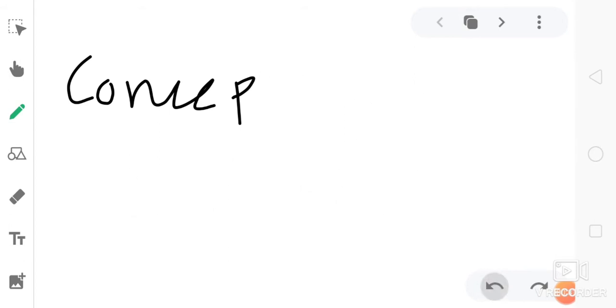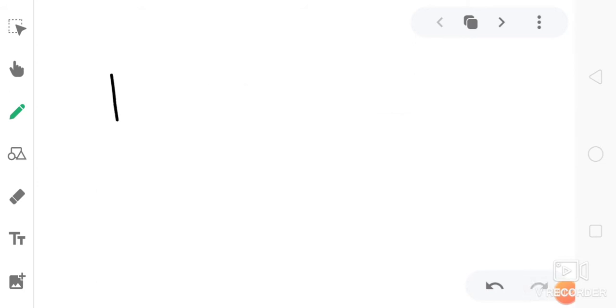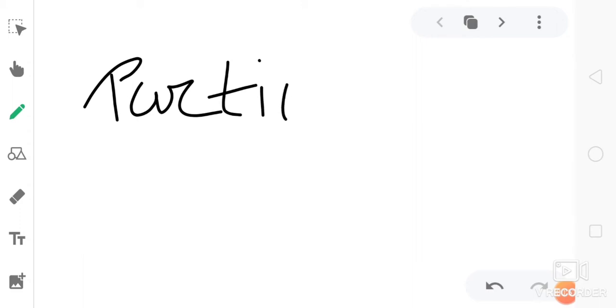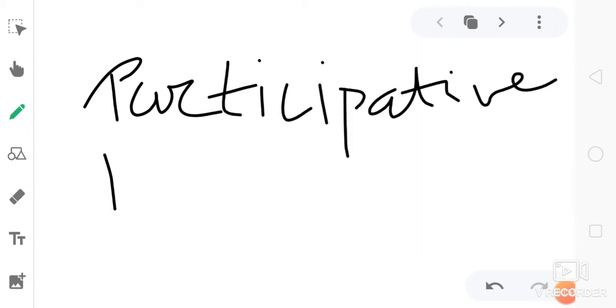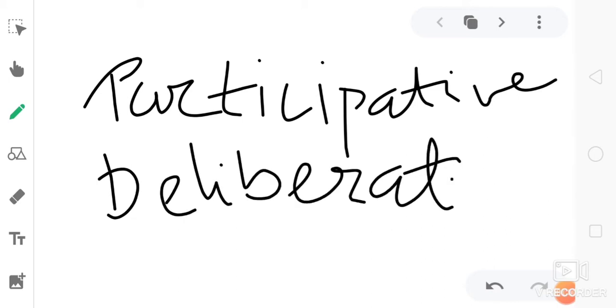So what are the models of democracy? We are going to discuss participative democracy. What are the models? There are two models. One is participative democracy, and another one is deliberative democracy. These two models are there.